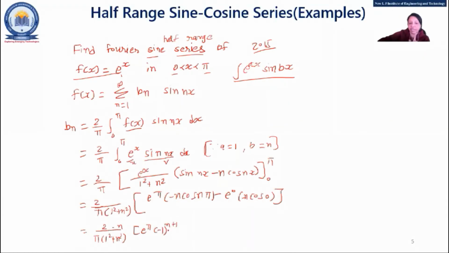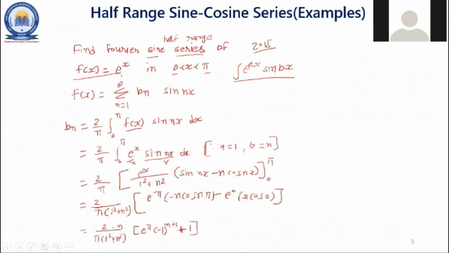Here you will get minus e raised to pi, minus 1 raised to n. But that minus 1 you can consider as a here, and you can add the powers of both. Okay, Yashvi, continue. Plus 1. So this is the right and final answer. Just cross check with your calculation. This is the correct one.